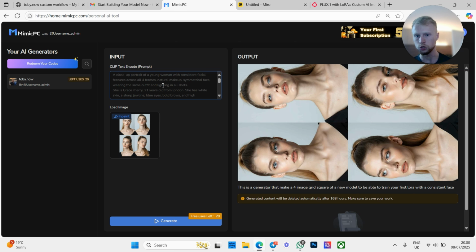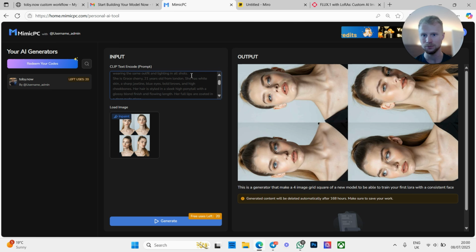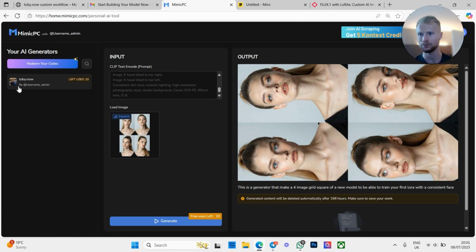This is going to be what you want your model to look like. So a close-up of a young woman, or Aussie man, or whoever you want to do, and then obviously following these things. You want to put their name, that's very important, their age, and where they're from, so you need to put their location, just because this is going to help with the prompt generation. If you don't put a location, then it's going to be less consistent. Obviously put a race, structure of face, hair color, all of this kind of stuff, everything basically step by step. And then the last few things explaining the image. Once again, I'm going to try to put a prompt just down here, so you can copy and paste it in and then edit it as you will. So there we are.